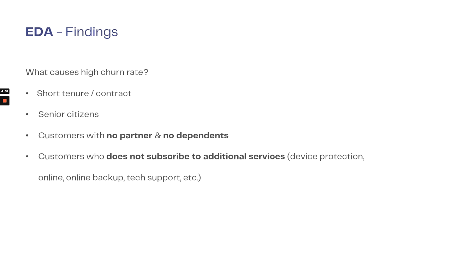So the findings from our EDA: what causes a high churn rate? Basically short tenure or contract, senior citizens, customers with no partner or no dependents, and customers who do not subscribe to additional services such as device protection, online backup, tech support, etc.